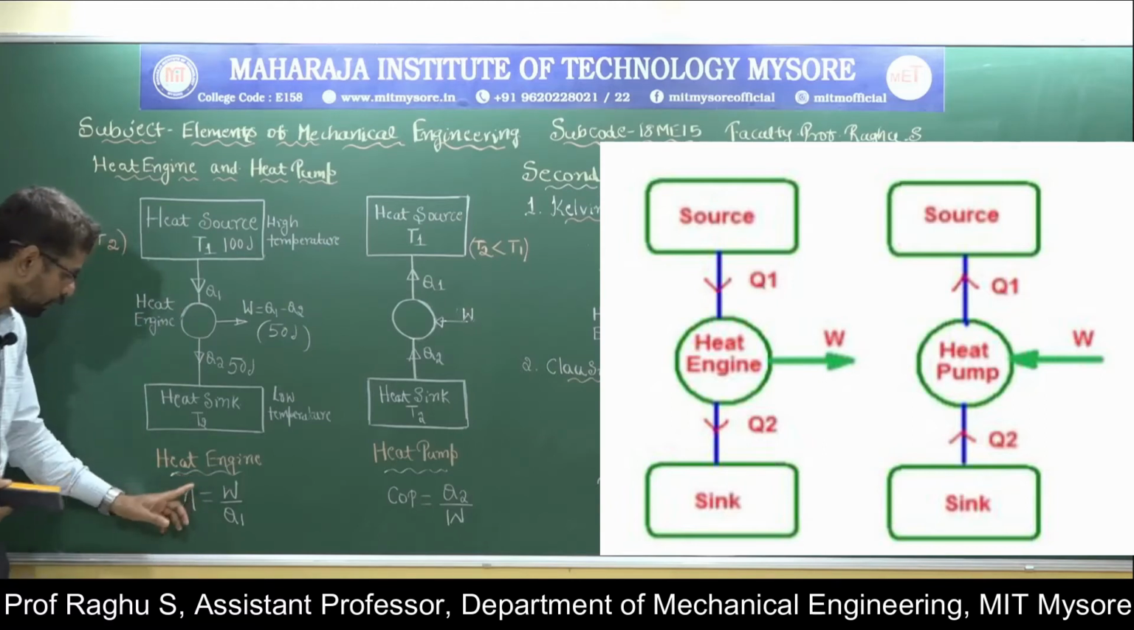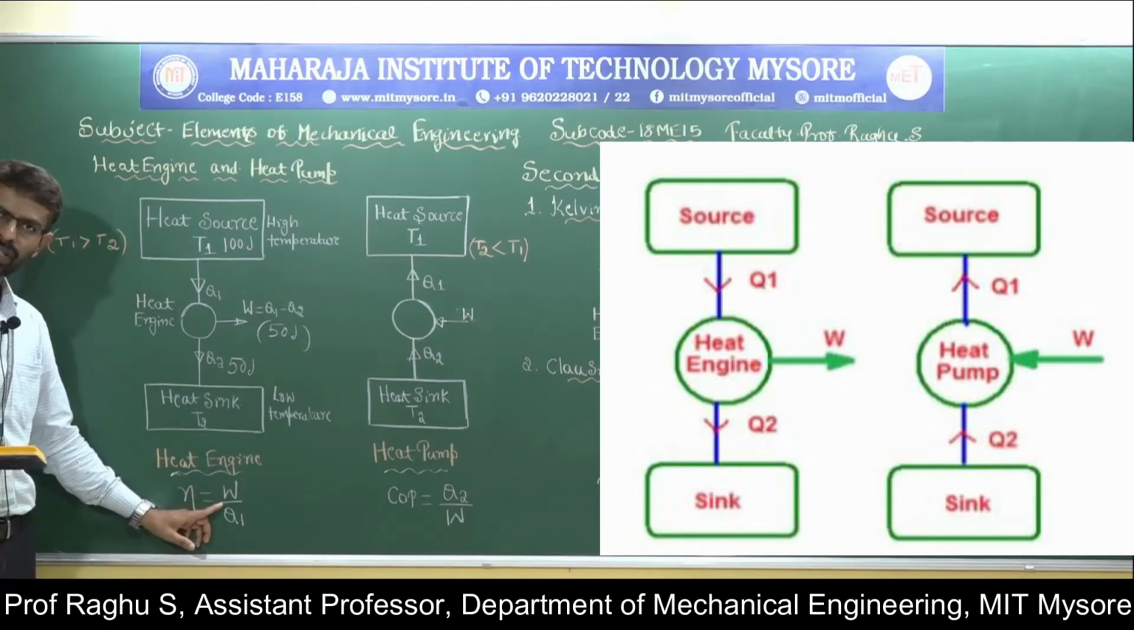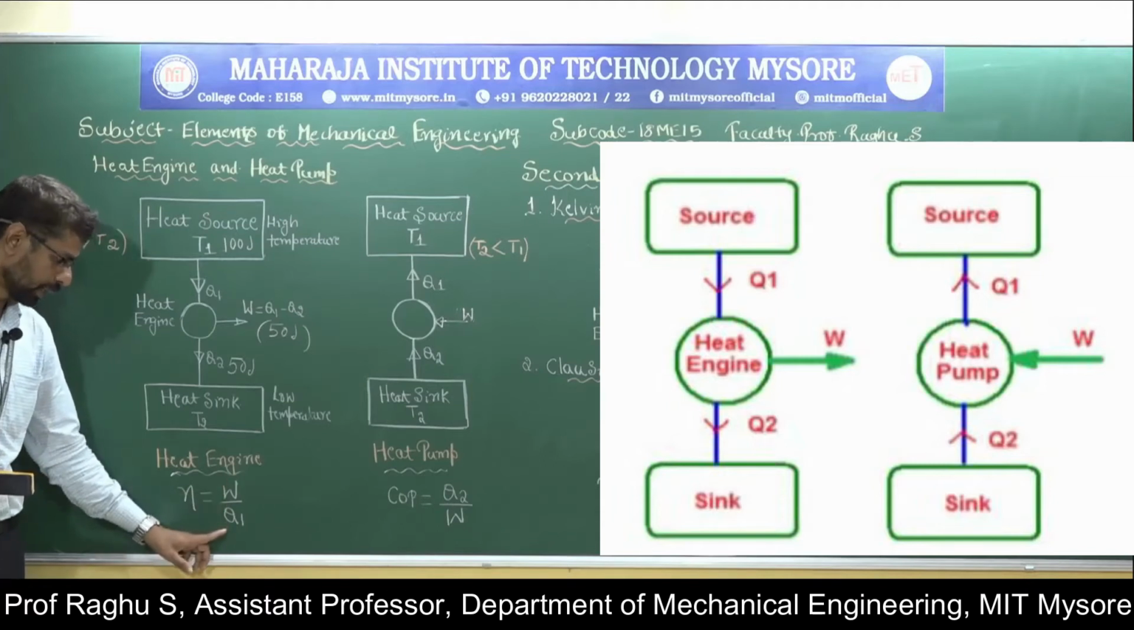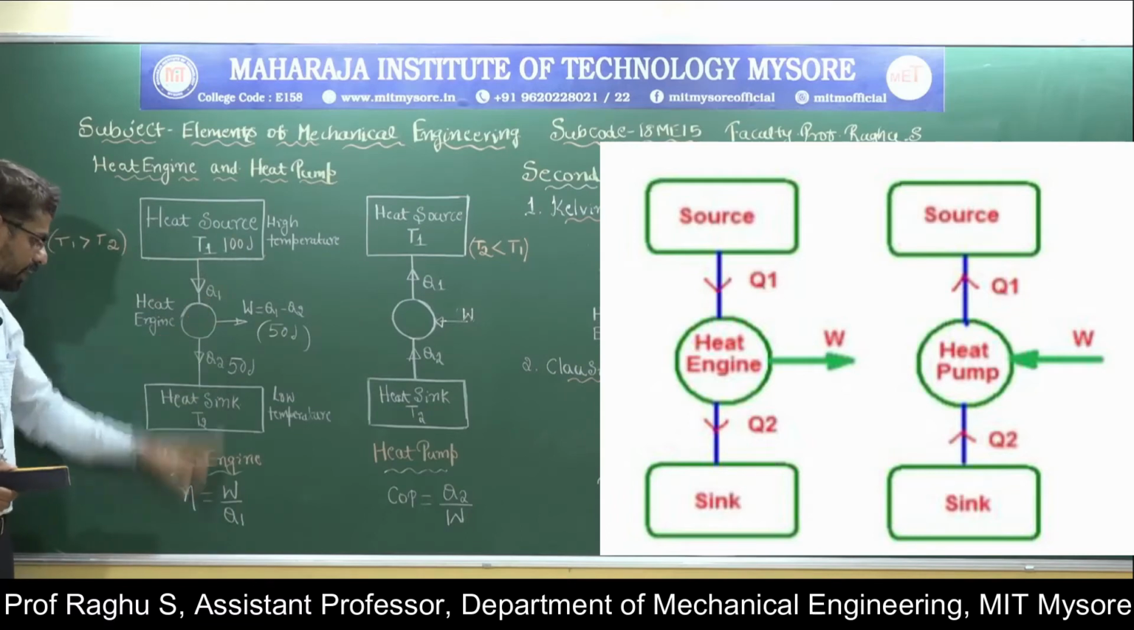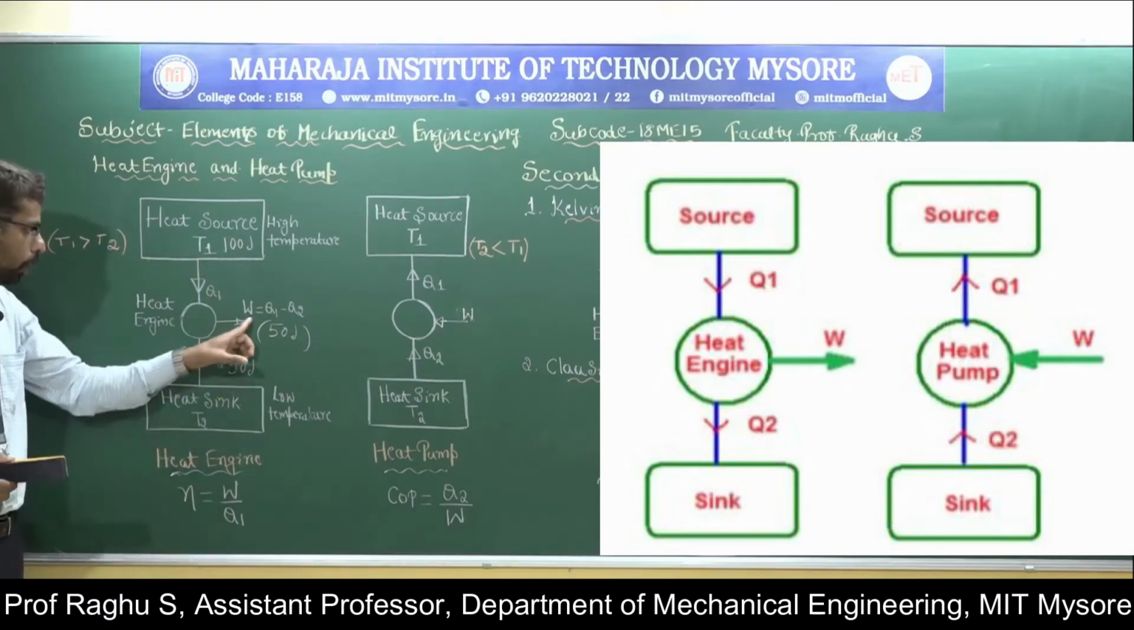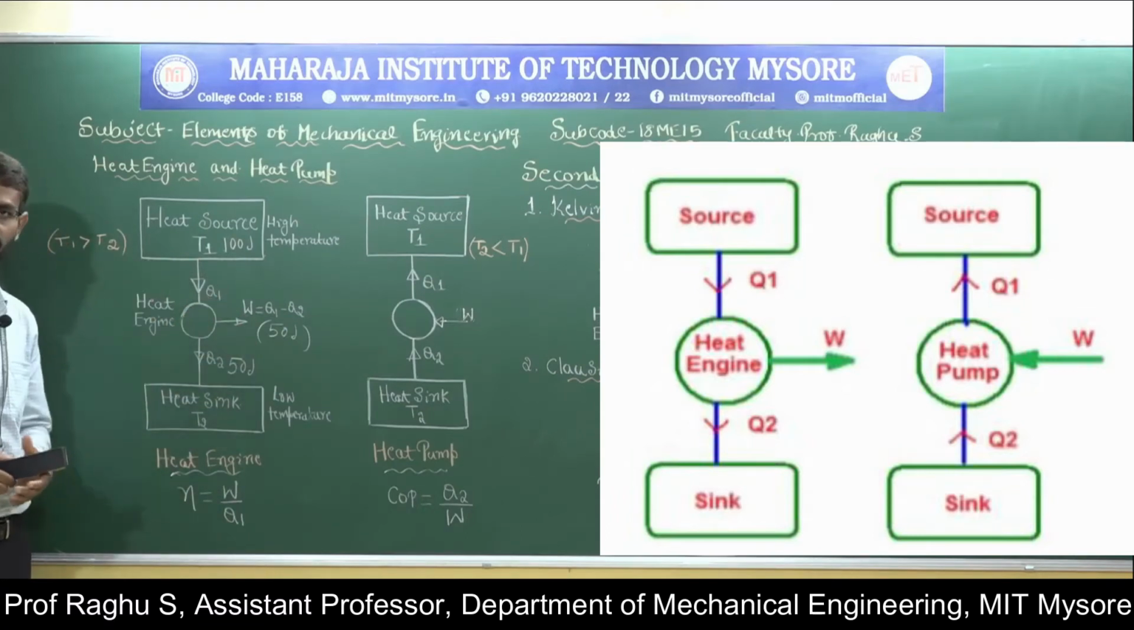Now, let us come to efficiency. Efficiency is nothing but the ratio of output divided by input. Here work is the output, and Q1 is the input. So efficiency is work output divided by heat energy input.